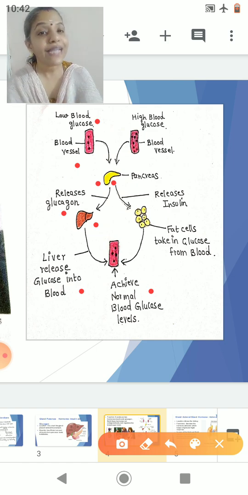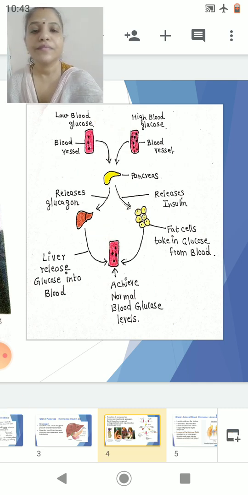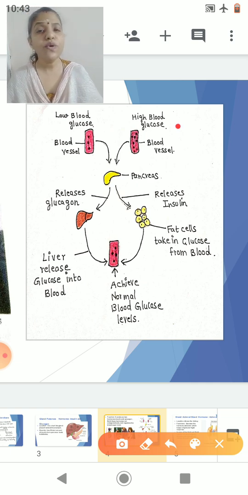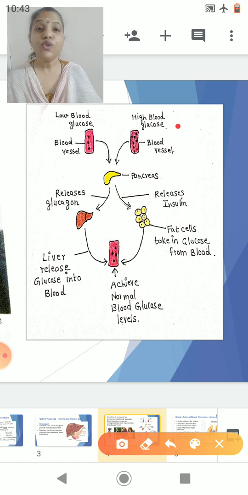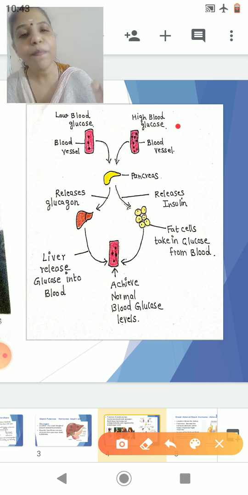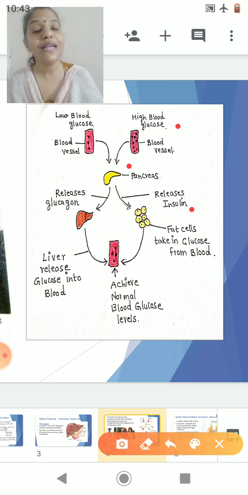Now let us see the second part of this diagram. Here there is a high blood glucose level. The glucose level in the blood has increased, but the blood says that it doesn't want so much glucose. So when the blood glucose level increases, it again connects to your pancreas and triggers it. The pancreas now releases the hormone called insulin.